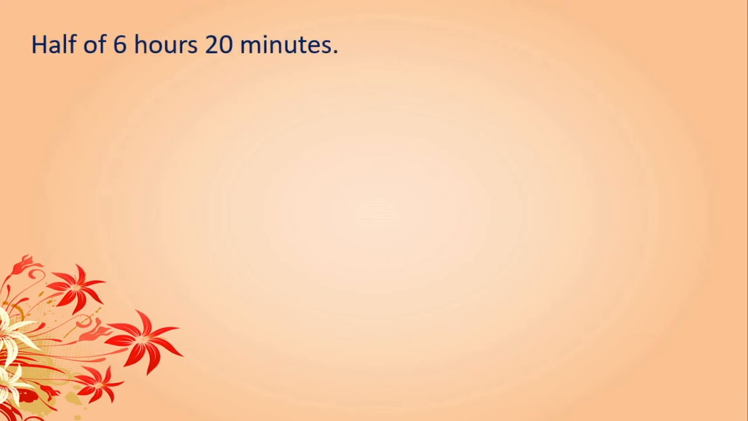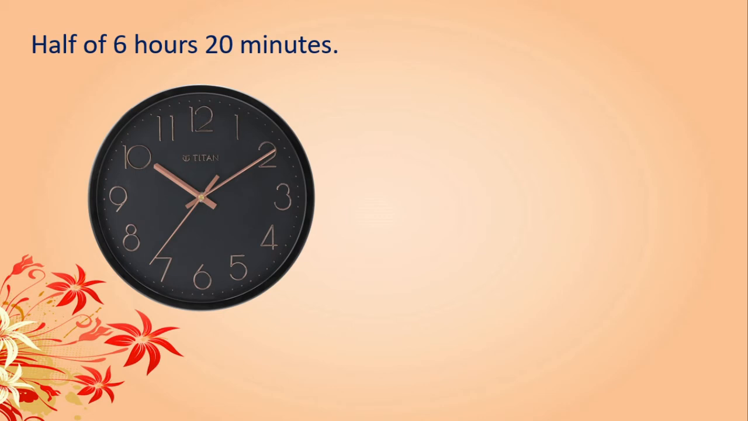Half of 6 hours 20 minutes. Yes, dear children, here you can see a clock. What we have to find out here? The half of 6 hours and 20 minutes. We will go through by steps. First we will count about only the hours. Half of 6 hours. Half of 6 is how much? 3. Right? So we will write 3 hours. Here hours is there, so we will write here hours.